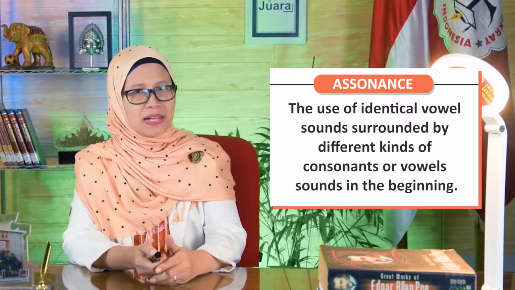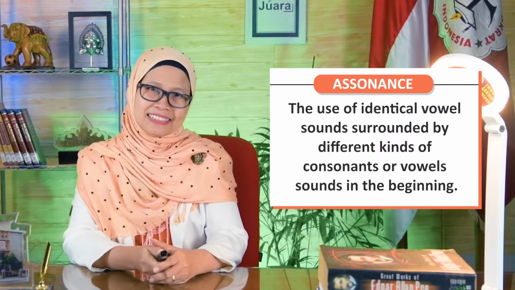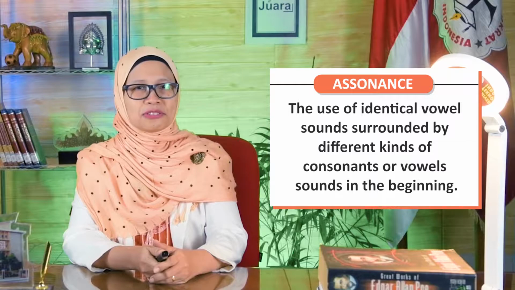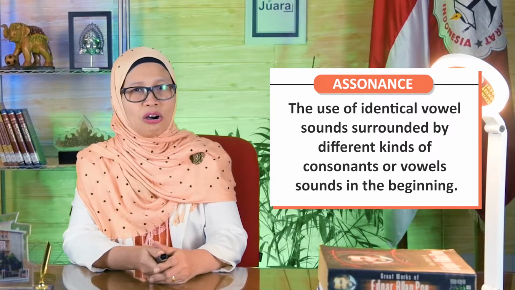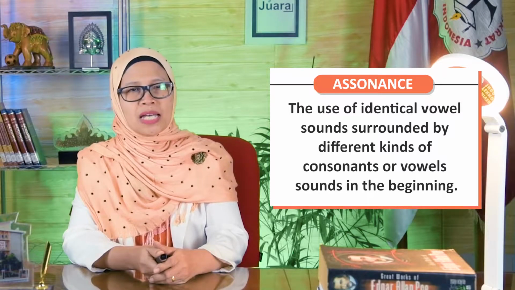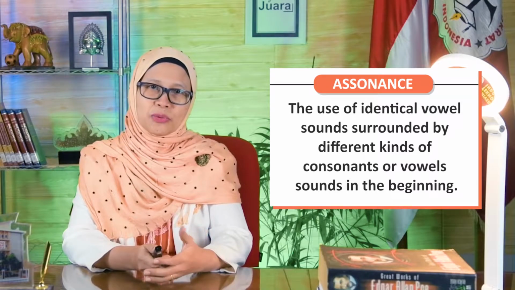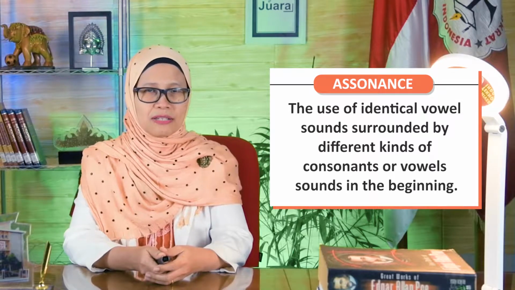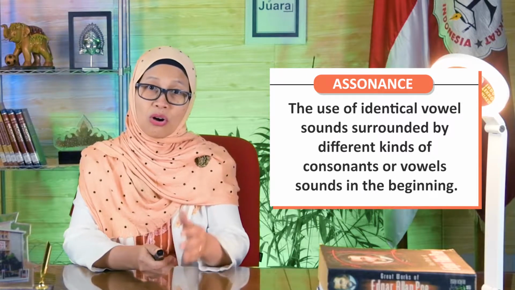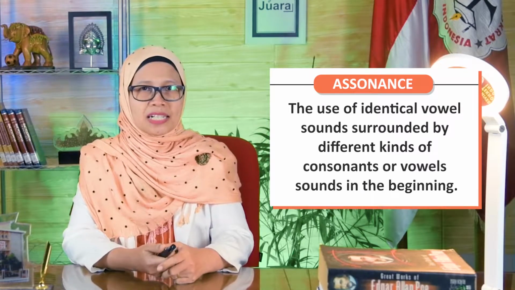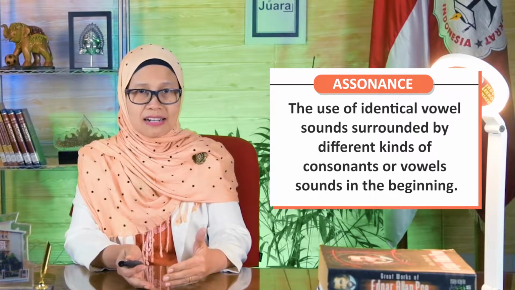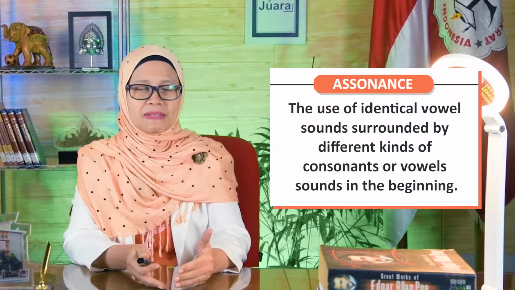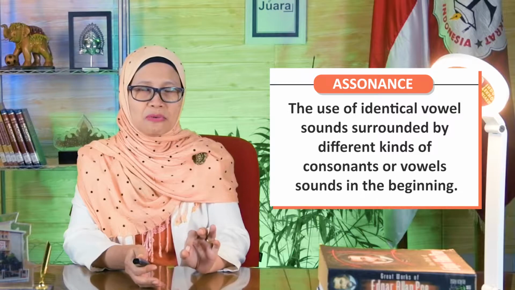Let's see now. Number 1, what is assonance? Assonance is the use of identical vowel sounds surrounded by different consonants or vowel sounds. Later, when you see one lyric of a song, or one stanza of a poem, or even a full poem, there are several words that combine vowel and consonant sounds. This is what you have to focus on. There will be a vowel sound that you have to focus on, so it is called assonance.